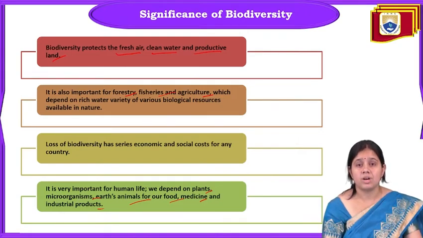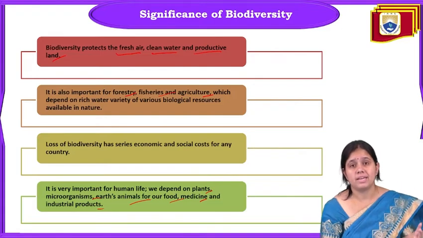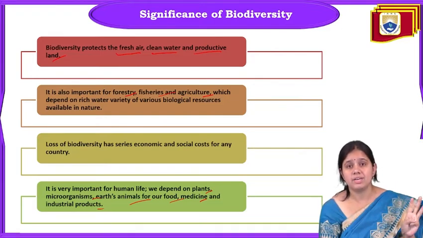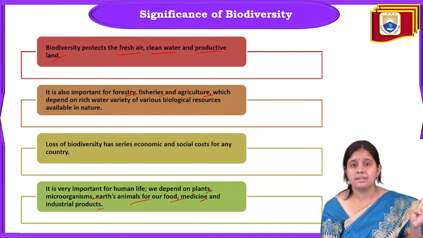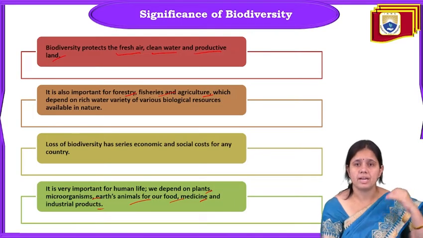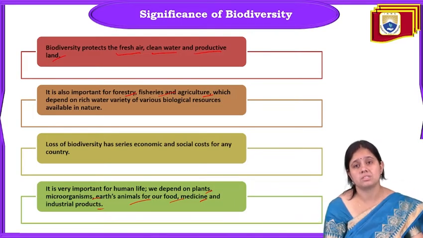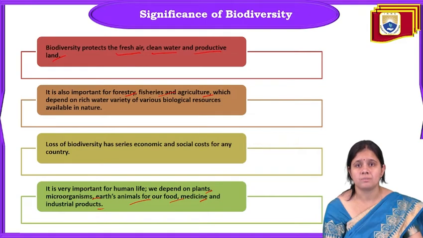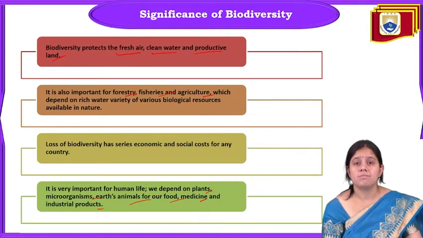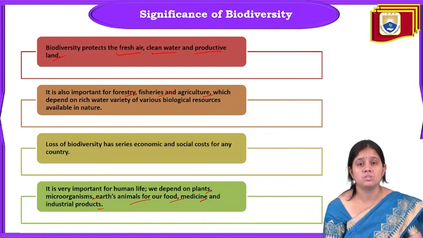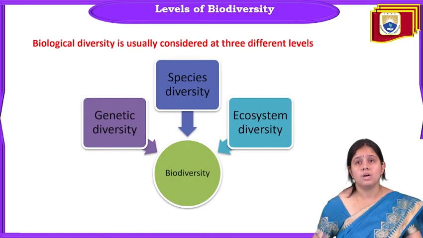So for our food, for the medicine we are taking, for where we are living, for whatever we are interacting with, for everything, we are totally dependent on the biodiversity that is present in this nature. So it is very important to protect our biodiversity and to use all these substances, all this life, in a sustainable manner. So now comes the levels of biodiversity.